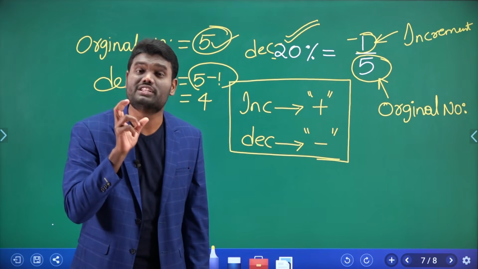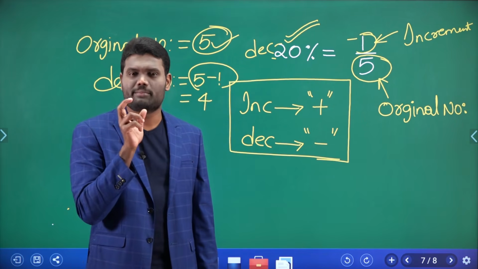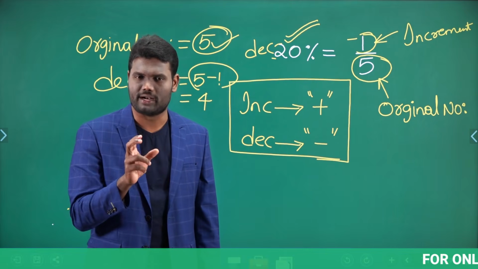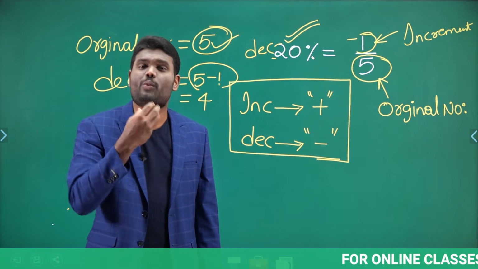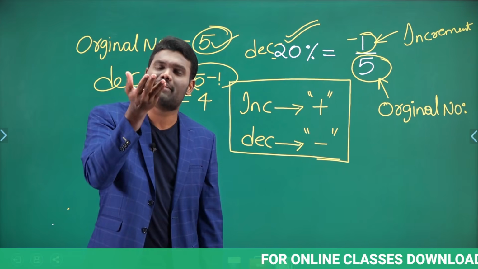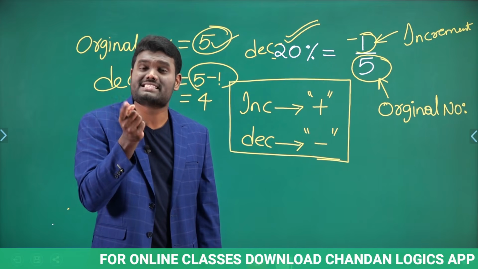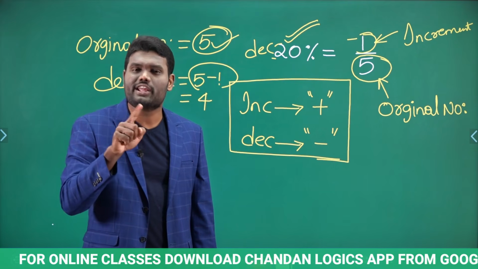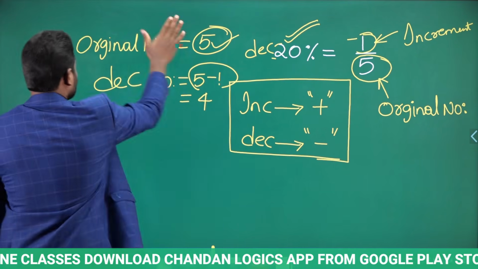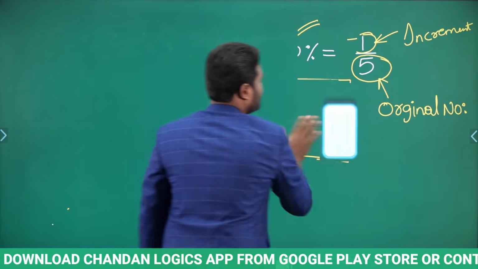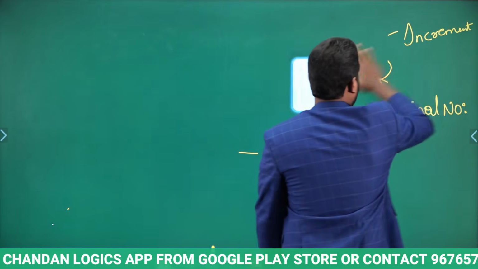it's nothing but the original value. Original value is nothing but whatever the value you have in the denominator. And whatever the new value you need, whether it is an incremented value or a decremented value, if it is an incremented value, you will be taking it as plus. If it is decremented, you will be taking it as minus. Okay. So I will discuss some more examples so that you will get a clear idea.